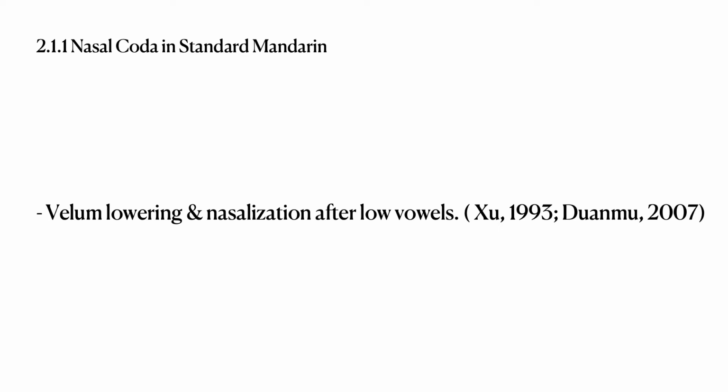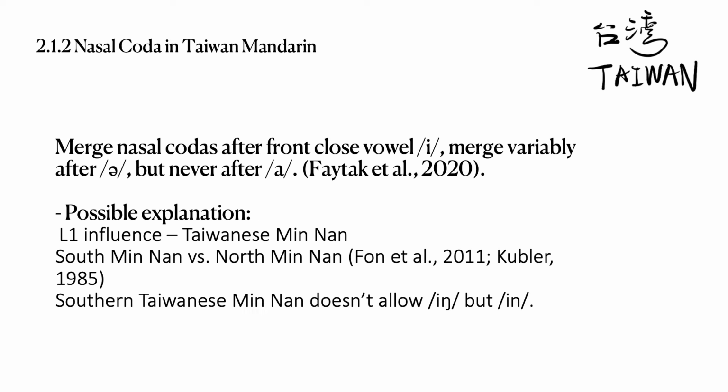On regional Mandarins, researchers mainly investigate Taiwan Mandarin and Shanghai Mandarin. Taiwan Mandarin is a regional variety of Standard Mandarin. A major distinction between Taiwan Mandarin and Standard Mandarin is that speakers of Taiwan Mandarin typically merge nasal codas after E, merge variably after some vowels, but never after A.